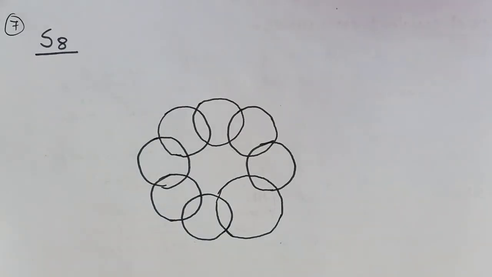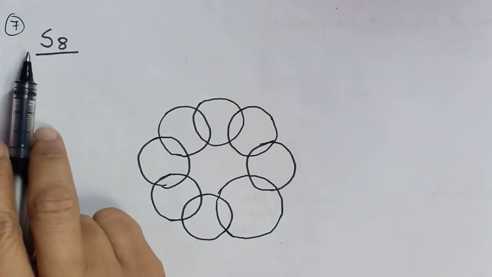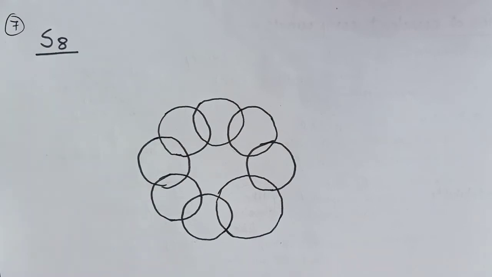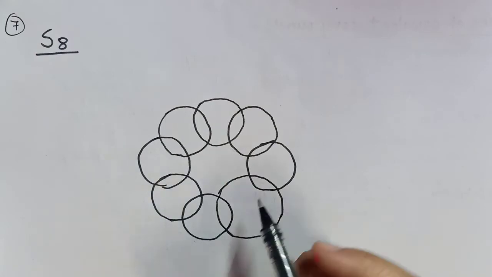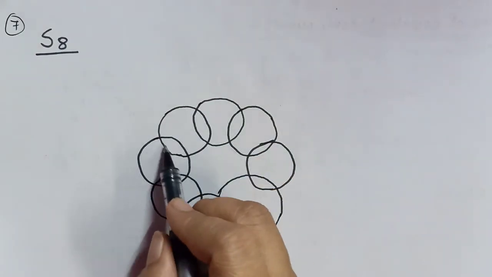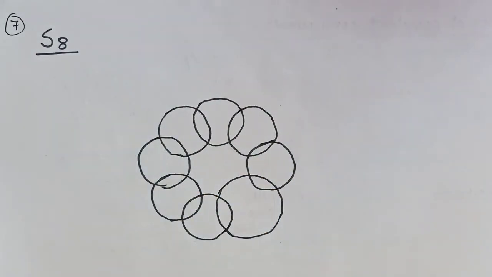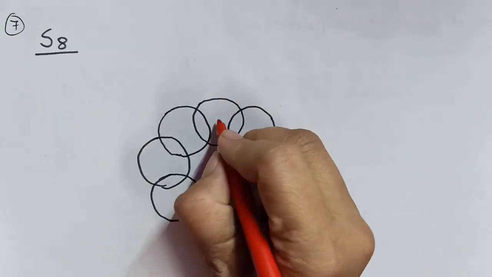Now we have come to a little bit complicated molecule, sulfur. Sulfur is a polyatomic molecule. That means it has 8 atoms in its one molecule. Then how will the bonds be formed? We can show the covalent bond formation in sulfur in the form of a ring. Each circle represents 1 sulfur atom. So I will write sulfur in every circle.